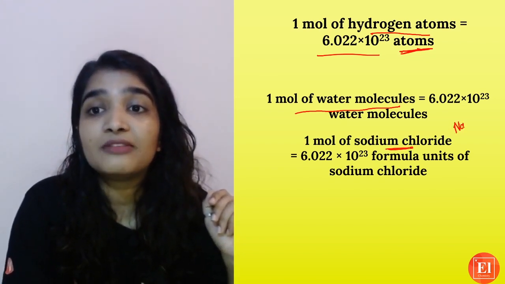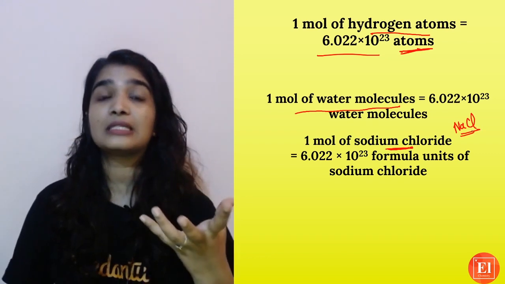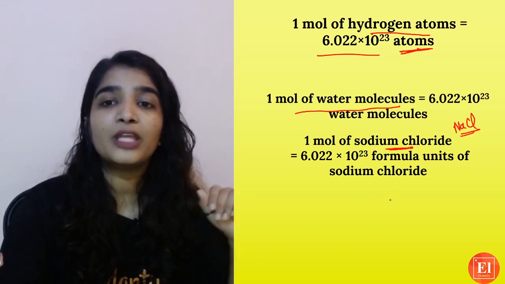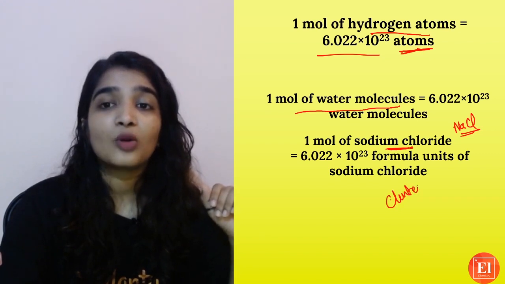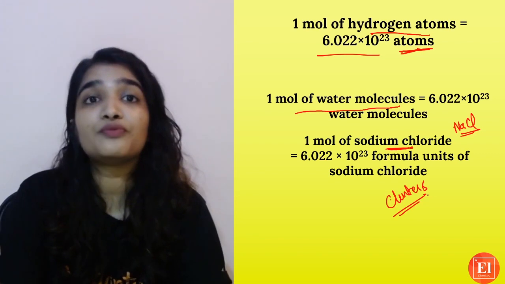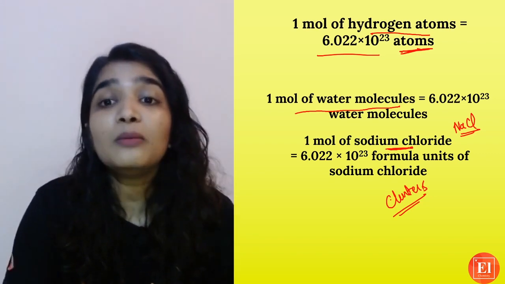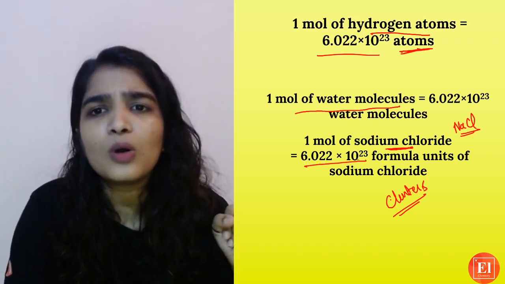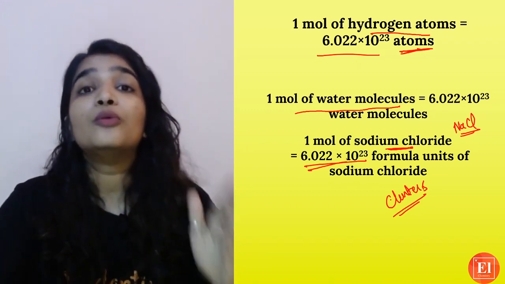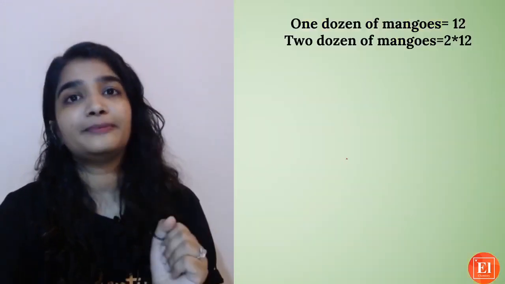NaCl is an ionic compound, we don't call it a molecule, because usually ionic compounds will be in the form of clusters. But we are taking only the empirical formula here. It is known as formula unit. So 1 mole of sodium chloride will also have 6.022 into 10 raised to 23 formula units of sodium chloride.